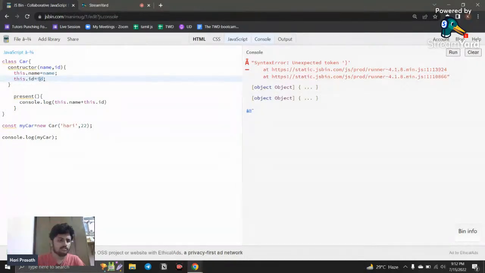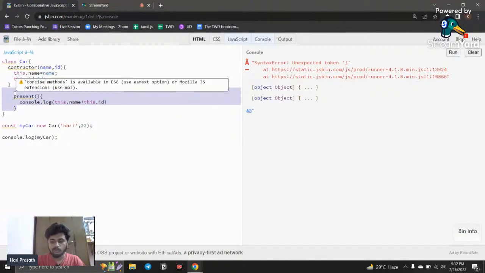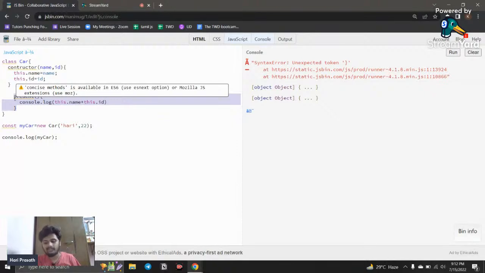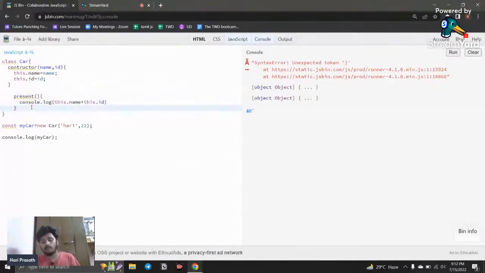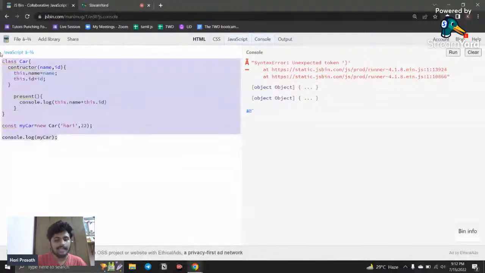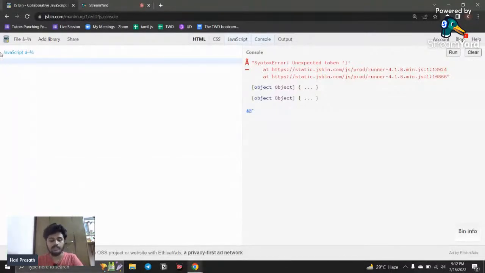So this will take care of all the properties, and this present is also a prototype that is created by myself. So that is also called a prototype. Now I will explain this. Here you can see a class, right? A class is a blueprint for creating an object. Before classes arrived, there was another blueprint method available, called the constructor method. So we can simply use a function to create a blueprint for our object.